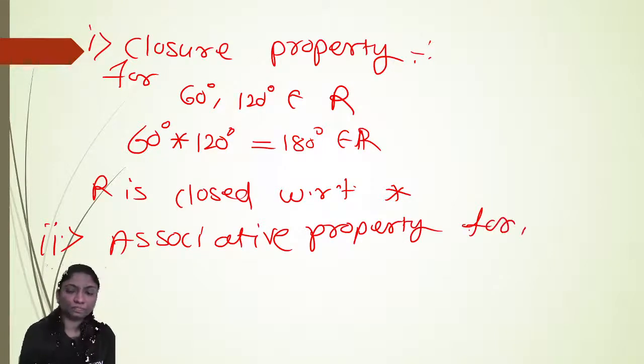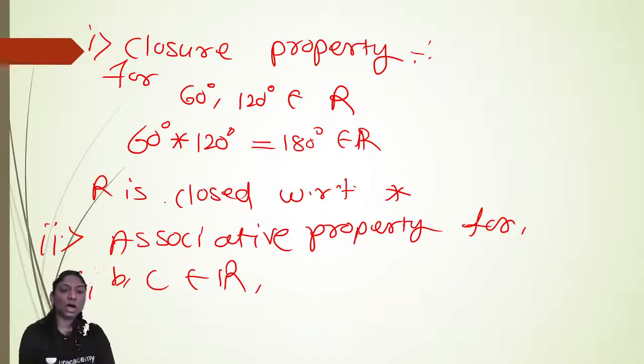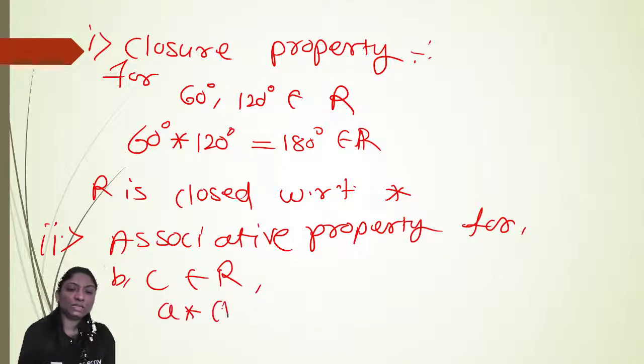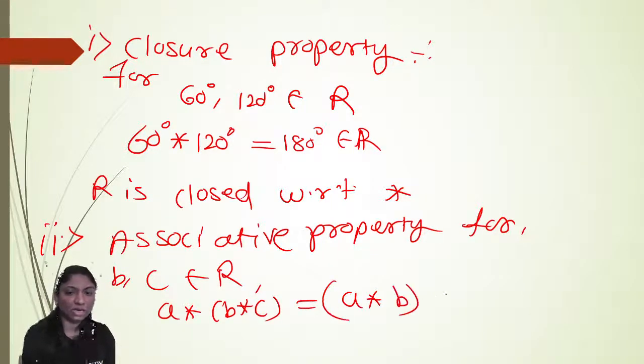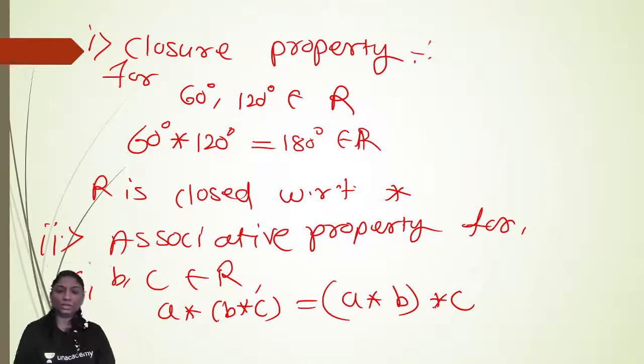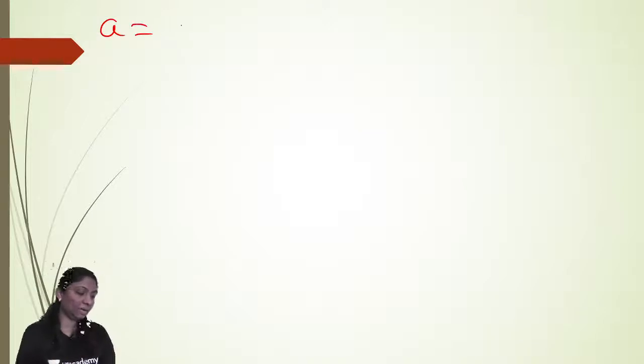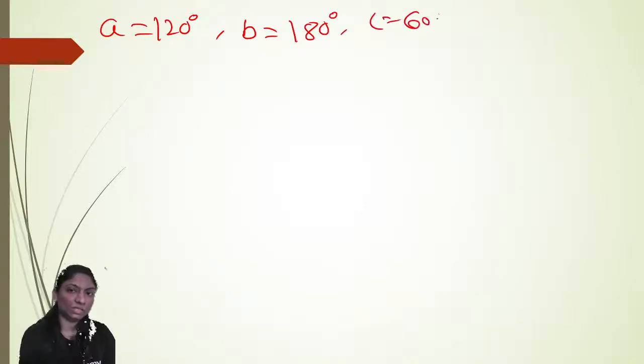Second, you can write that associative property for A, B, C belongs to R. Here not real number, only set R. Then A star B star C is same as A star B star C, grouped either way. Right? So here we will take, suppose A is equal to 120 degree, B is equal to 180 degree and C is equal to 60 degree.